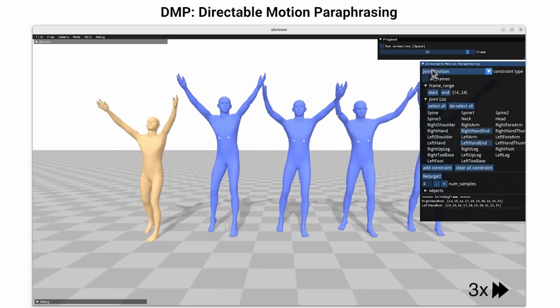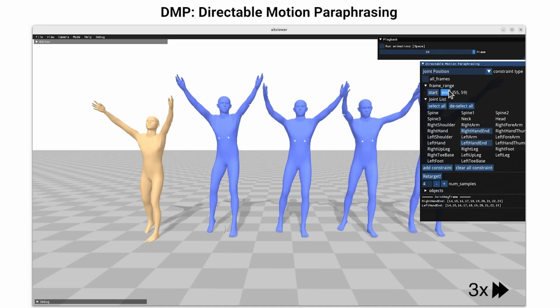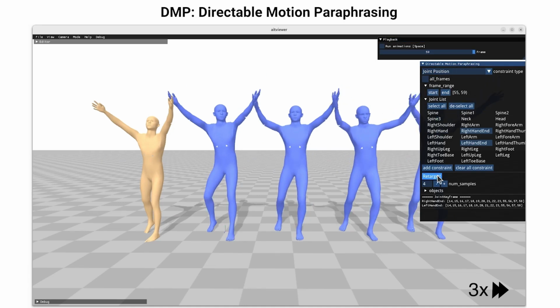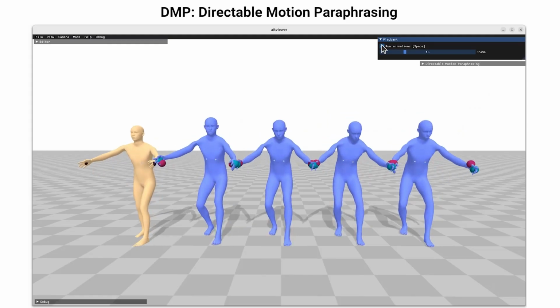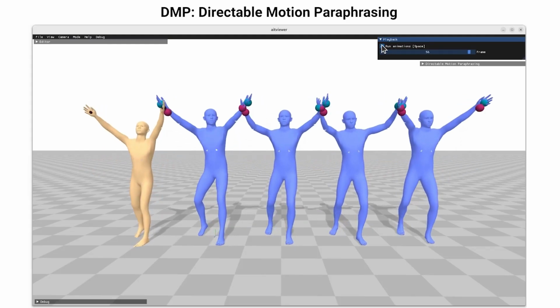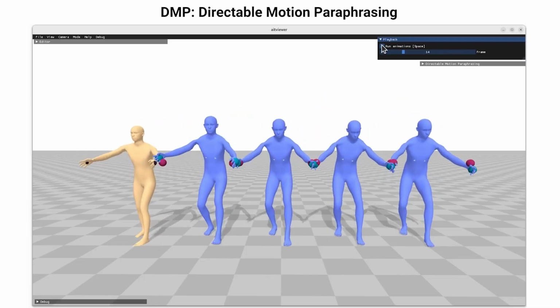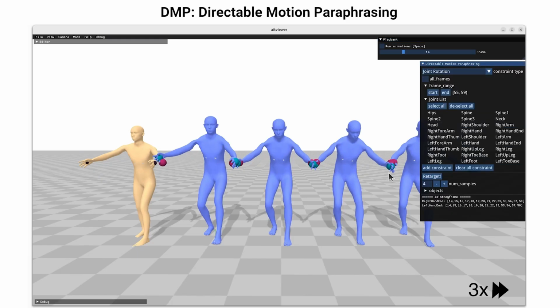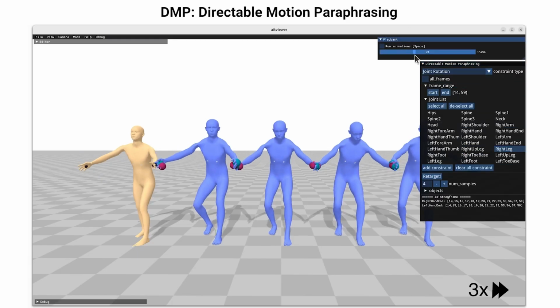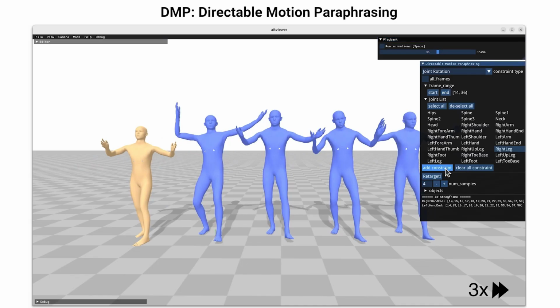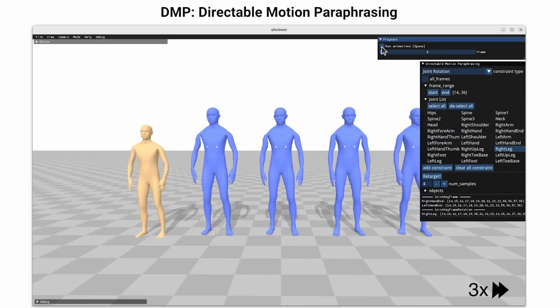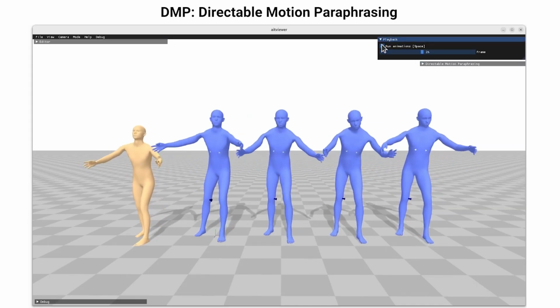We can add a similar hand position constraint on the place down motion to match the source in both of these places. Finally, what if the user doesn't want this back leg to bend as much on the target character? Well, in addition to positions, we can also constrain joint rotations to match the source. So if we constrain the rotation of the back leg, we can achieve an output more similar to the source motion as desired.